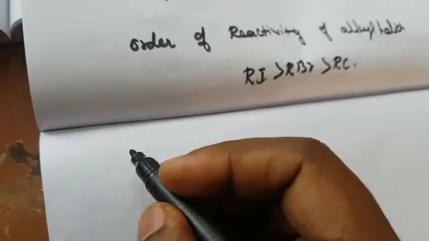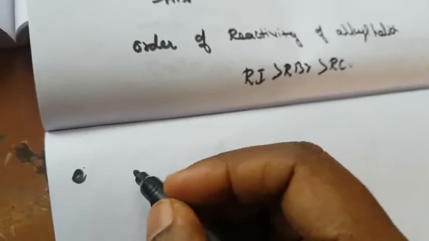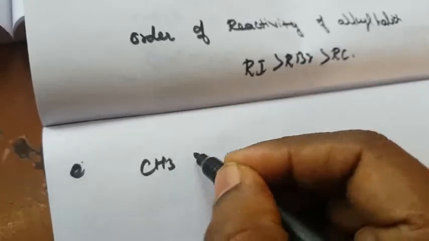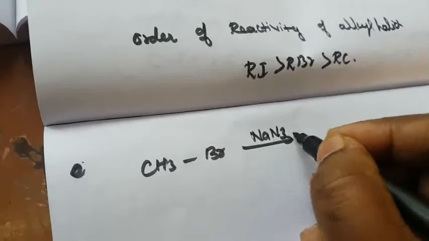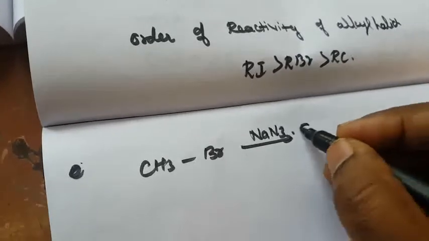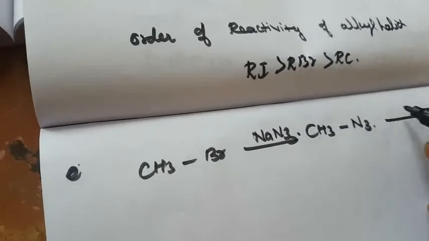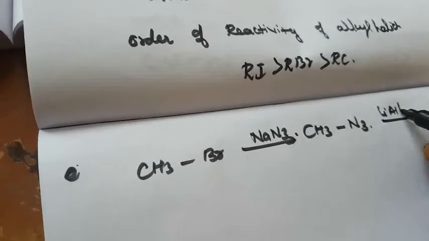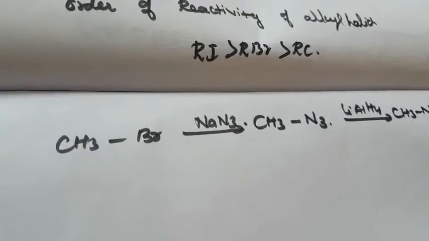An alkyl halide can also be converted to a primary amine if treated with sodium azide. Next one is the alkyl halide CH3Br, which reacts with NaN3 to form methyl azide, CH3N3, then CH3NH2 plus N2.